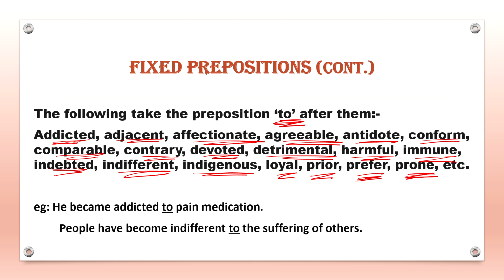So let us understand this with the help of an example. He became addicted to pain medication. People have become indifferent to the suffering of others.